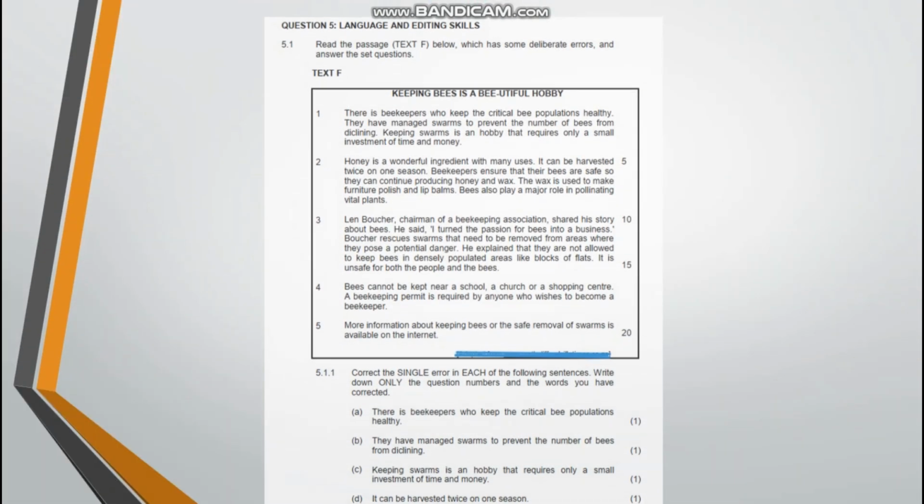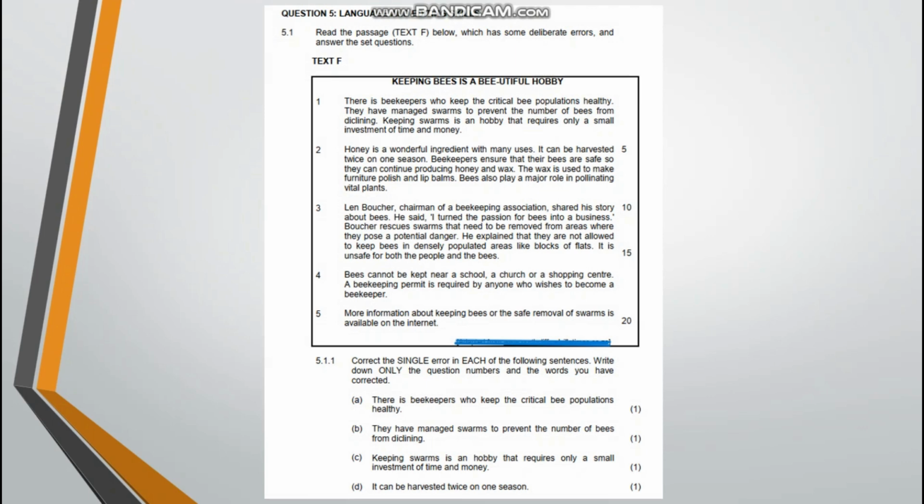Okay, we are going to deal with Question 5, Language and Editing Skills. Read the passage, text F below, which has some deliberate errors, and answer the questions. Now just pause the video and read the passage on your own and attempt the questions there. 5.1.1 A, B, C, D. Just pause the video and do it on your own, and then let's get back to it.